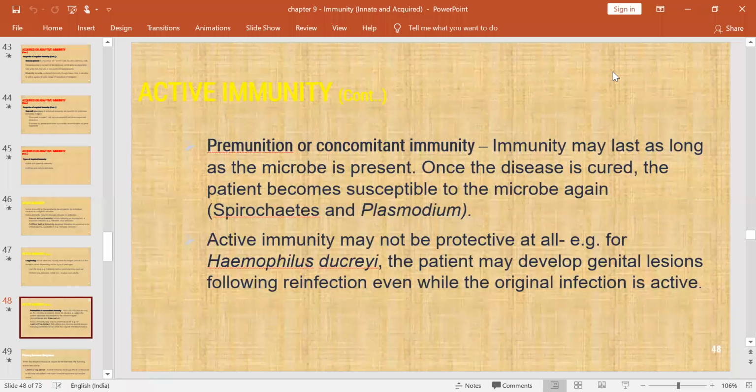Once syphilis is treated, that person can get the infection again newly, and these people do not have immunity against syphilis. This active immunity may not be protective at all. One example is Haemophilus ducreyi, so the patient may develop genital lesions following reinfection.